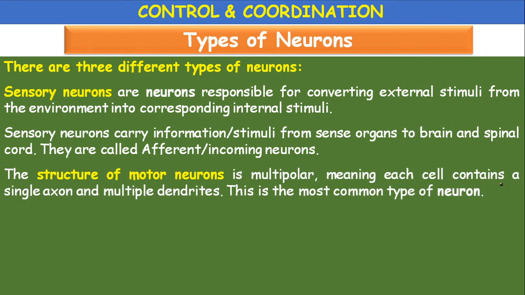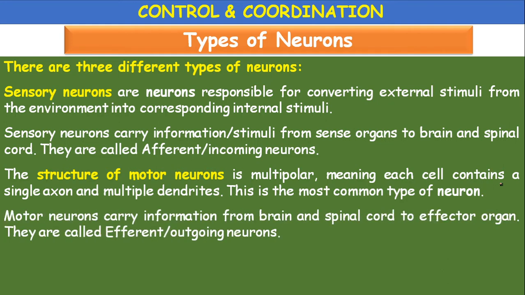The structure of motor neurons, if you take, it is multipolar. Each cell contains a single axon and multiple dendrites. That's why it is called multipolar. This is the most common type of neuron. Multipolar neuron is the most common type of neuron.